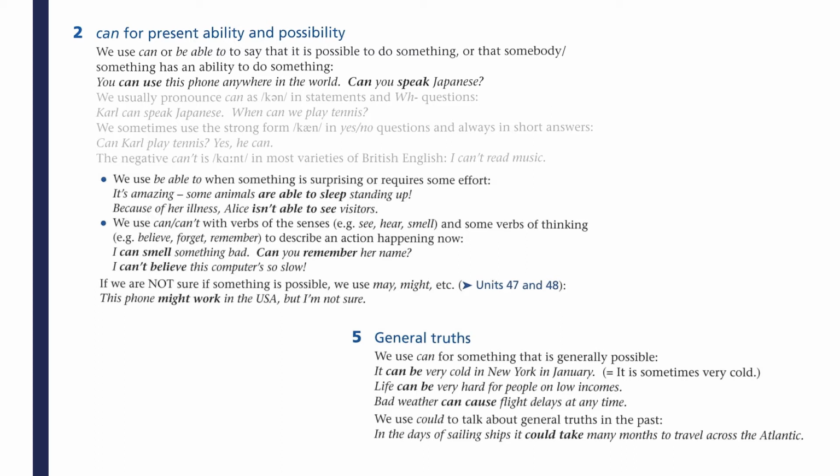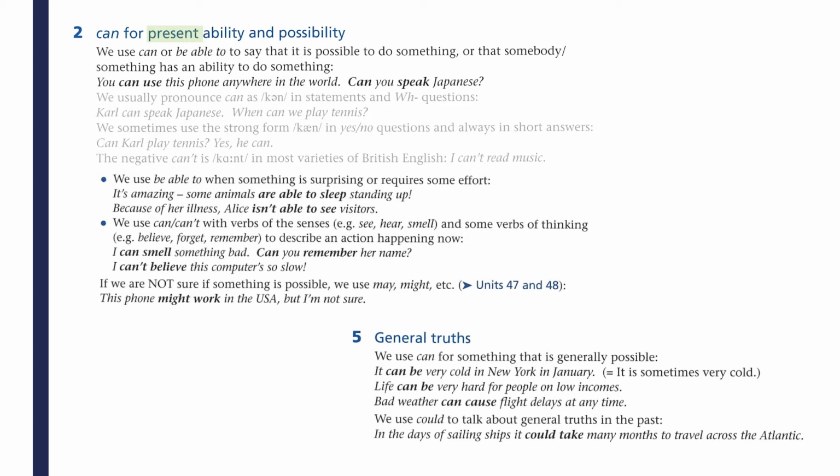Now back to the form. The word can takes a different form when we use it to talk about the present, the past, and the future. Let's start with the present. We know how we usually use the word can, but there are some changes we can still make.